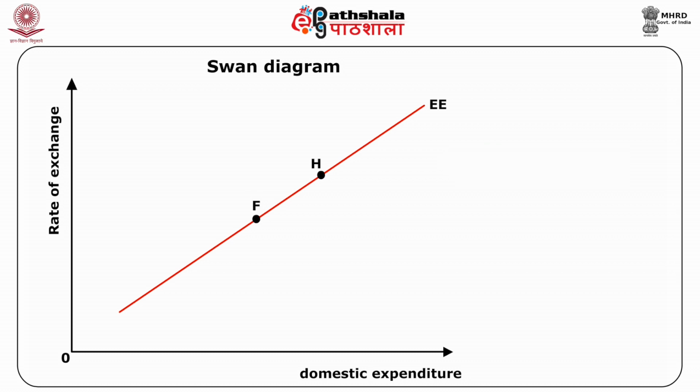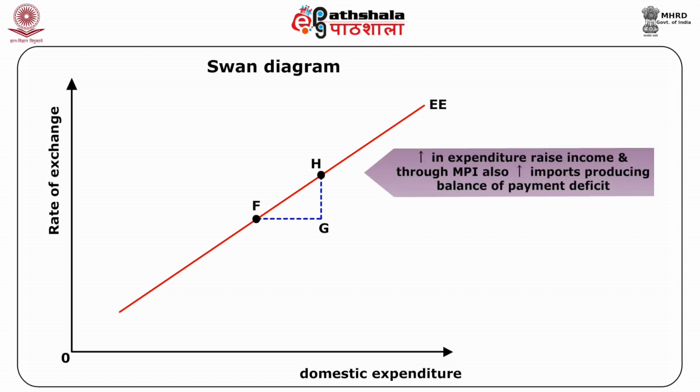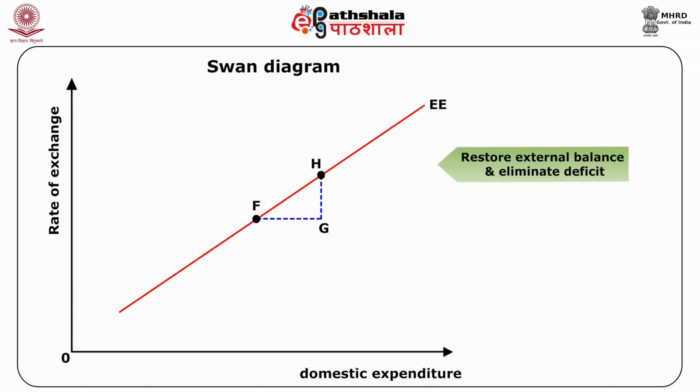At point F on EE, which is a point of external balance, imagine an increase in expenditure to point G. An increase in expenditure will raise income and, through the MPI, the marginal propensity to import, will also increase imports, producing a balance of payments deficit at point G. To restore external balance and eliminate the deficit, R will have to increase from point G to H, that is, depreciation of the dollar, in order to increase exports and reduce imports.